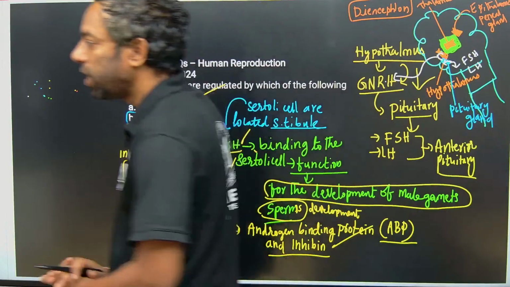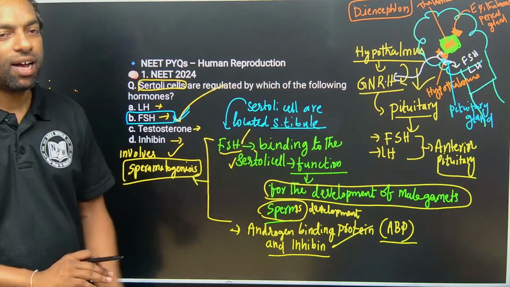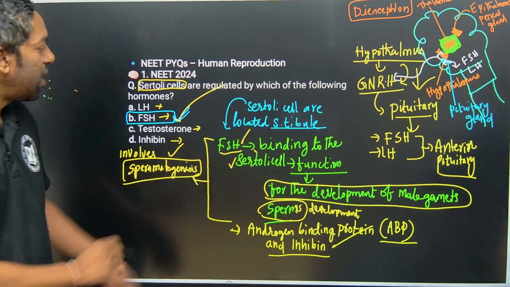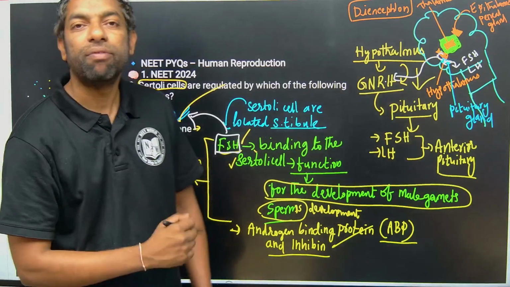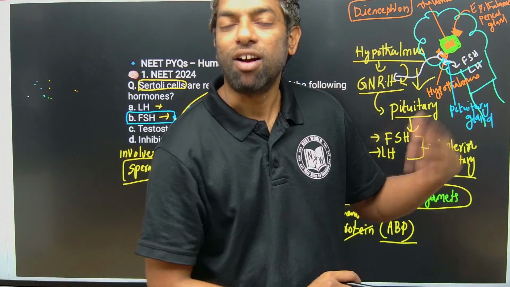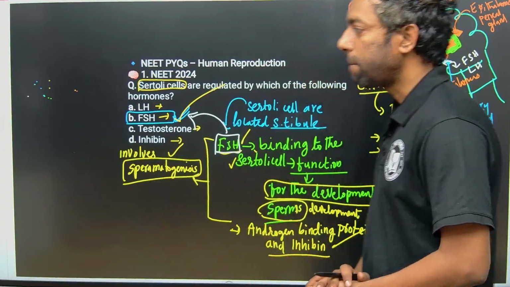This is the mechanism by which the hypothalamus produces these hormones. FSH acts on the Sertoli cell for sperm development, called spermatogenesis. I hope you understand this.